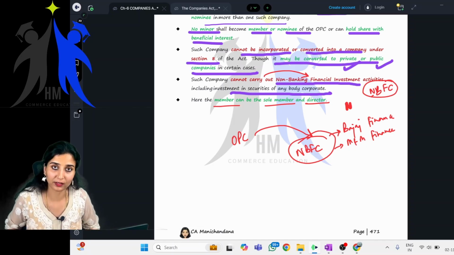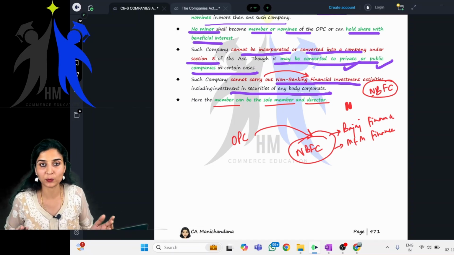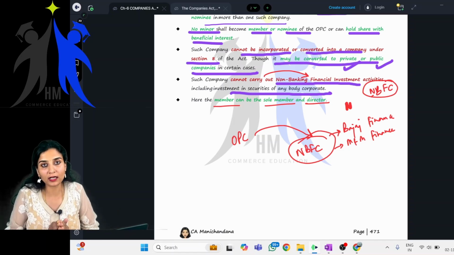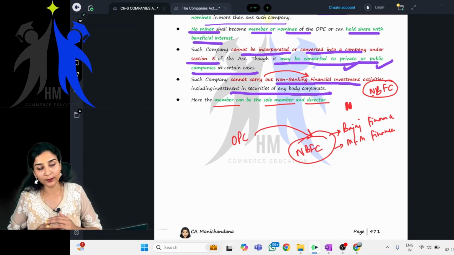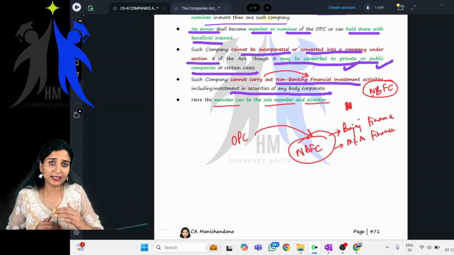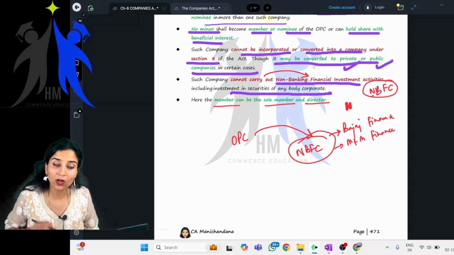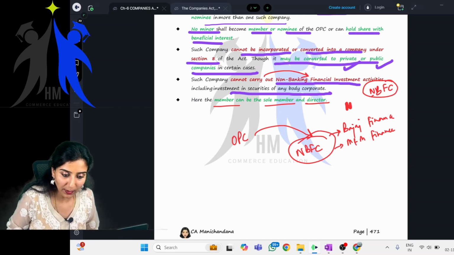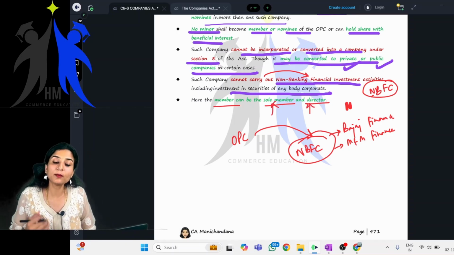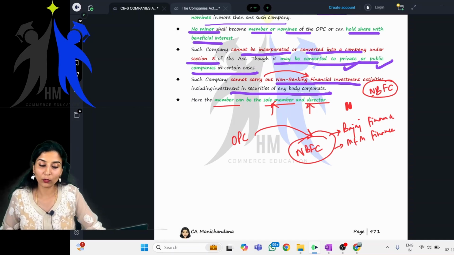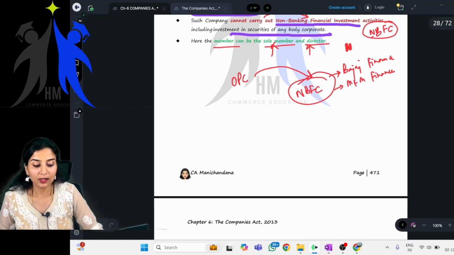So can a person be a director and also a member? Yes, he can be, but there is a clear distinction between ownership and management. In a company form of organization, there is a clear distinction between management and ownership, but an owner can become a director also. That is the same in any company form of organization. In OPC also it is possible. Here the member can be the sole member and the director of the company. He can manage the company as well, also being the member. But there is a clear distinction between the two. Everyone understood?